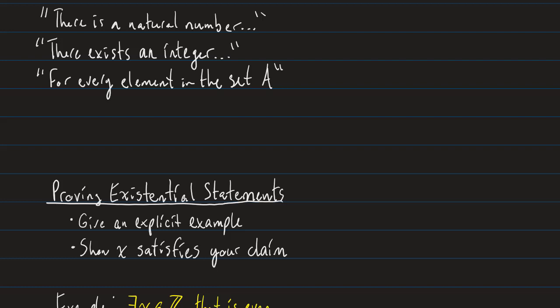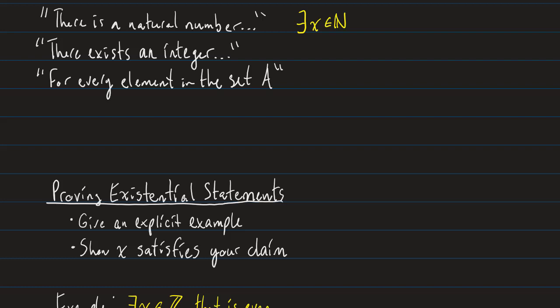We have an existential symbol and a universal symbol. So for claims like there is a natural number, there exists an integer, we're just talking about one singular object, we're going to use this little backwards E, right? That's our there exists or there is symbol, right? So to say there is a natural number, what I might write is there exists an X in the set of natural numbers. And there we go. Look at how short that sentence became, right?